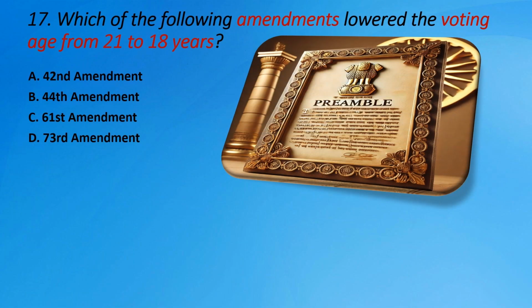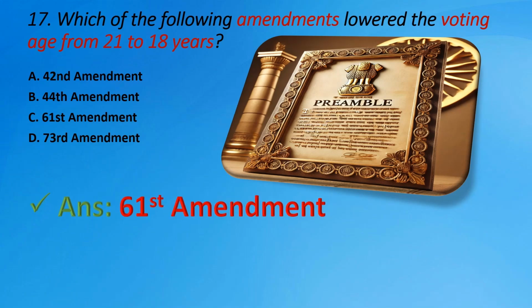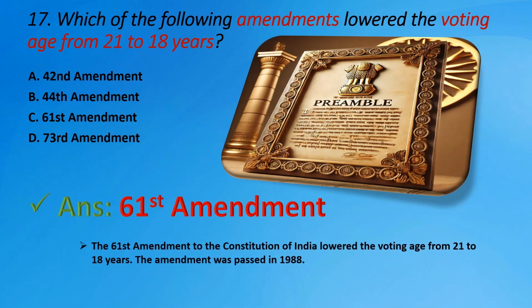Question number 17. Which of the following amendments lowered the voting age from 21 to 18 years? Options are A. 42nd Amendment, B. 44th Amendment, C. 61st Amendment, D. 73rd Amendment. The right answer is C. 61st Amendment. The 61st Amendment to the Constitution of India lowered the voting age from 21 to 18 years. The amendment was passed in 1988.